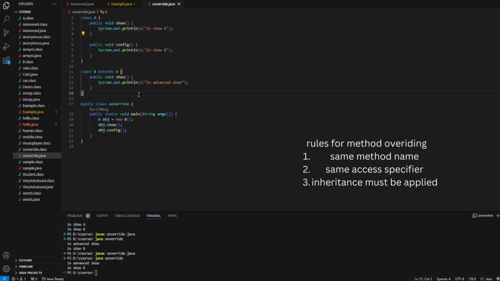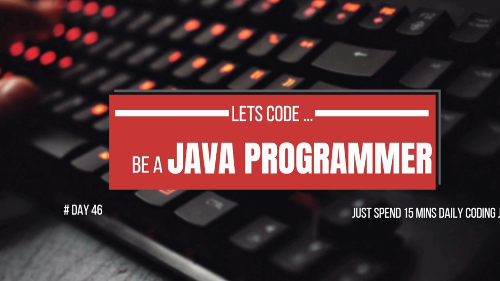Method overriding is a powerful feature in Java that allows a subclass to provide a specific implementation for a method already defined in the superclass. By understanding and using method overriding, you can create more flexible and maintainable code.